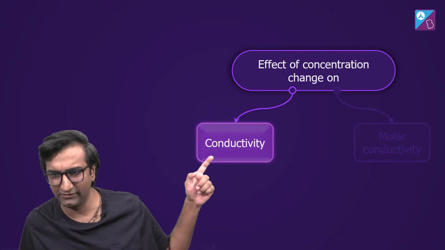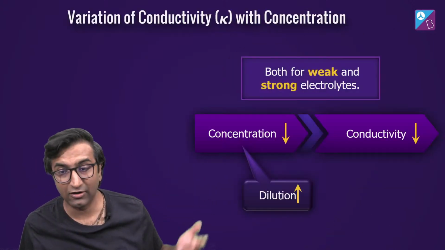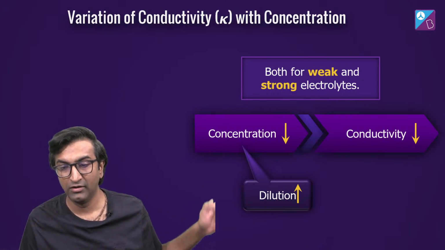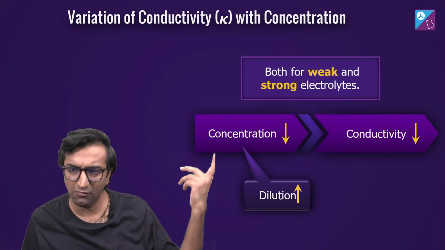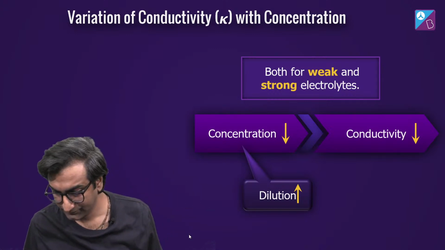Let's talk about conductivity because this is the easier one to talk about first. If concentration decreases, conductivity will decrease, meaning dilution has increased. How does concentration decrease? Add more water. This is for both weak and strong electrolytes. Both of them, it will reduce.